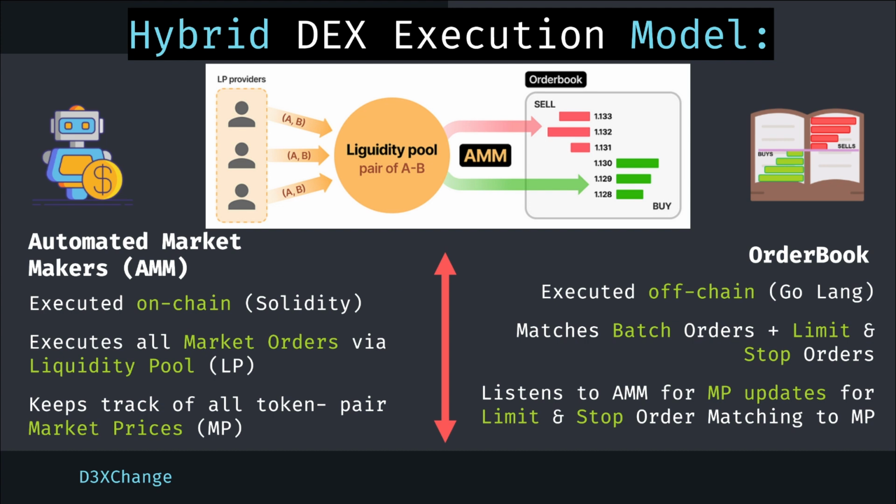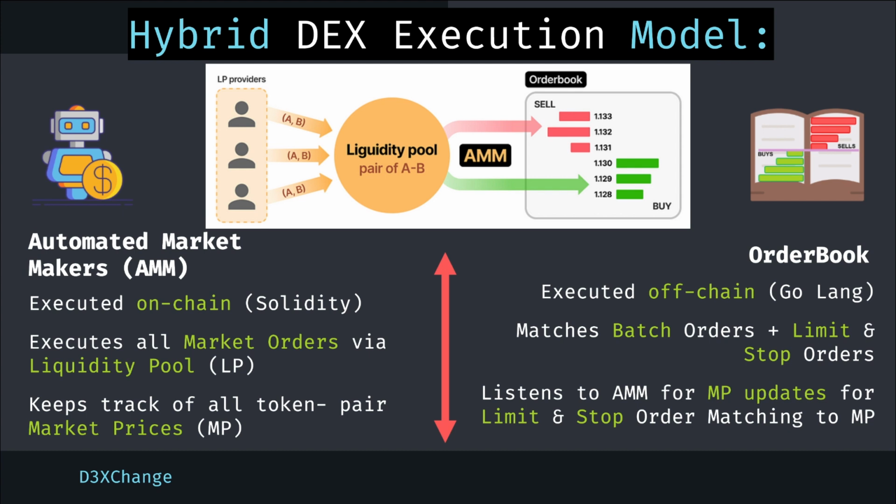So our model is actually a hybrid model for the execution of trades. We have an automated market maker as well as an order book. The automated market maker executes on-chain on Solidity smart contracts, executes all the market orders via its liquidity pool, and keeps track of all token pair market prices through its automated market making system.